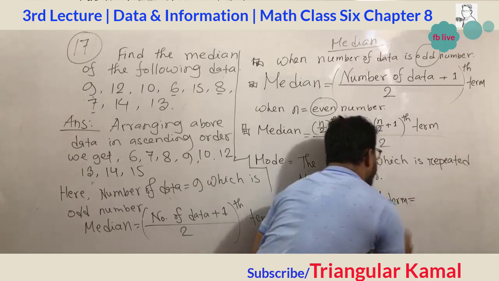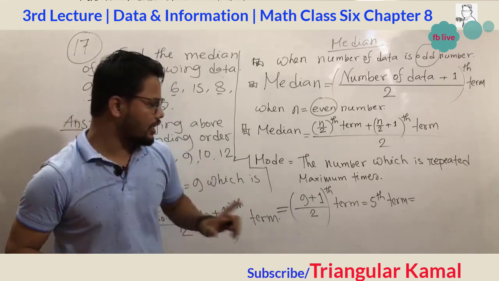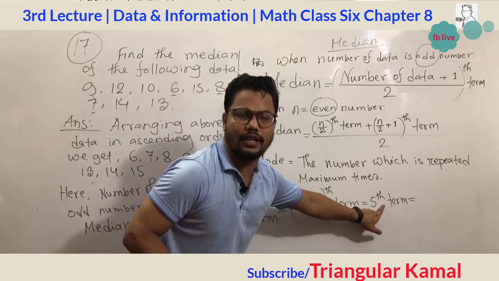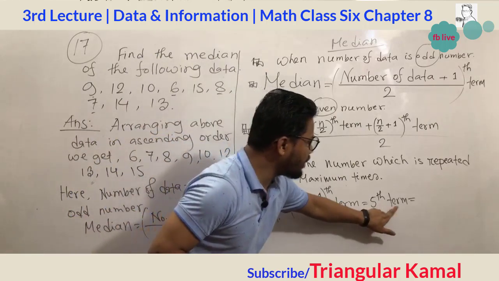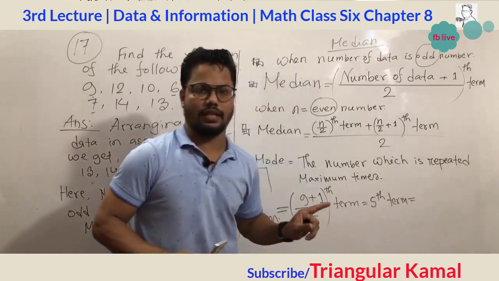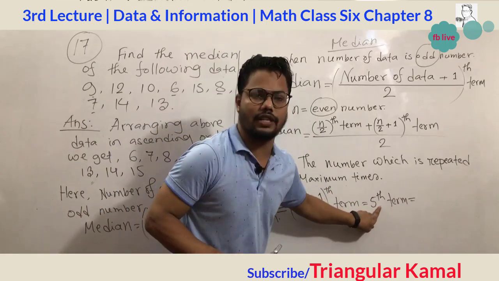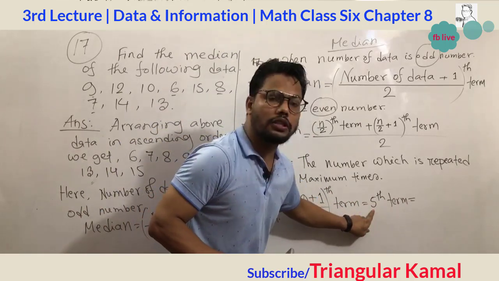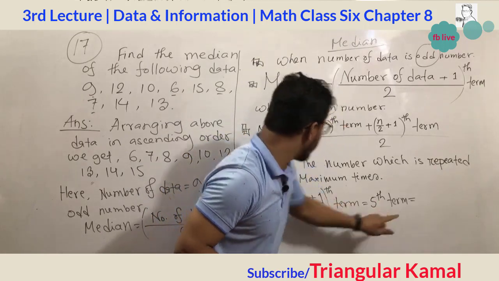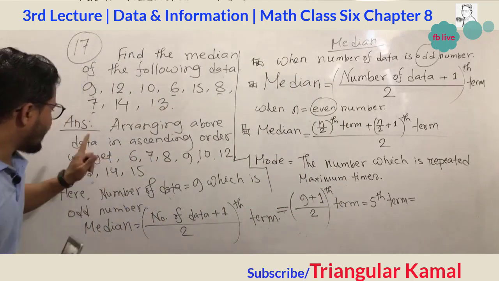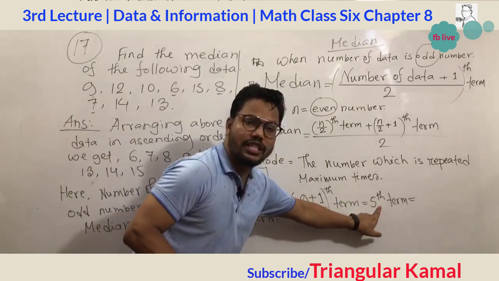Now in most examples, unfortunately students just give 5 as the answer. This is not the answer. This indicates the fifth term, not that 5 is the answer. Basically this one is not the answer. This fifth term indicates that in ascending order, the number in the fifth position will be the answer.